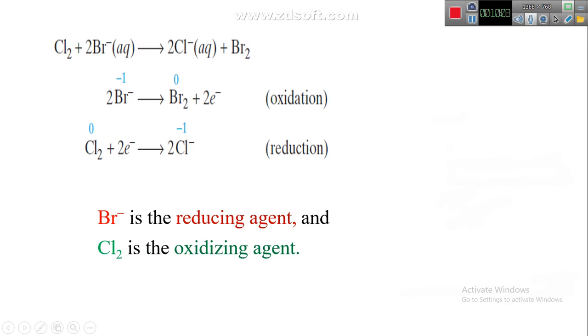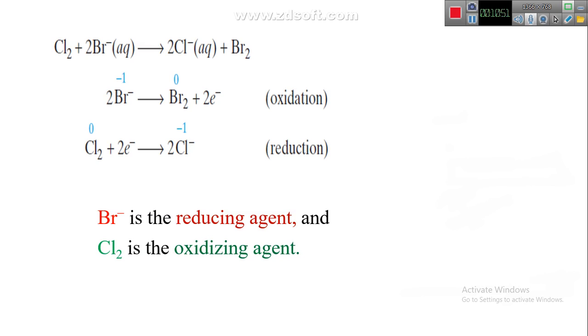And for the second one, if you look at chlorine Cl2, it's a pure element. The oxidation number for a pure element is 0. After gaining 2 electrons, it became a negative ion. This process is reduction. Then we can say bromide ion increases the oxidation state from -1 to 0.